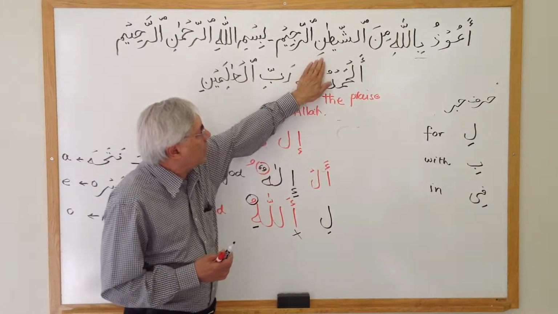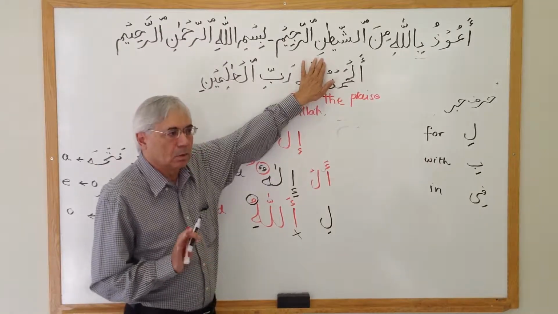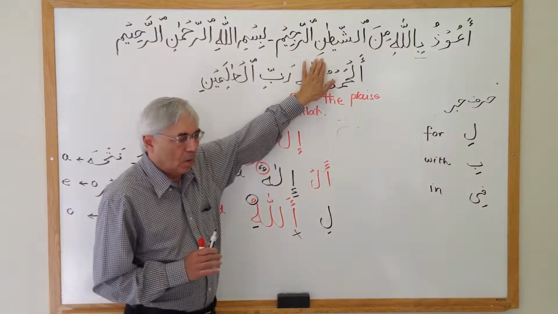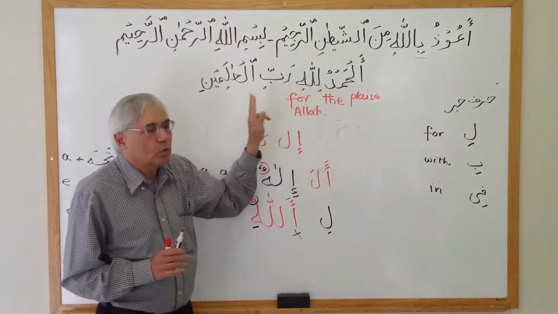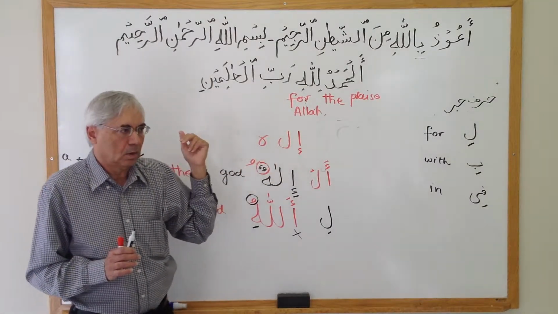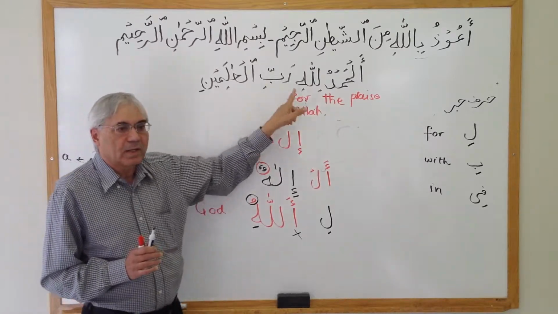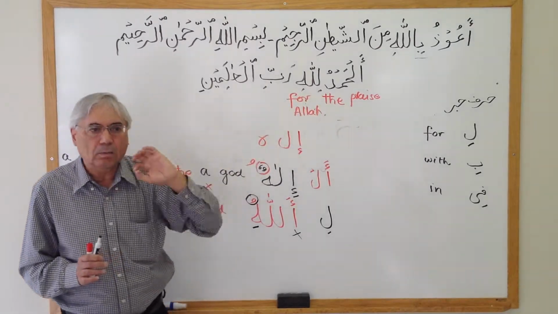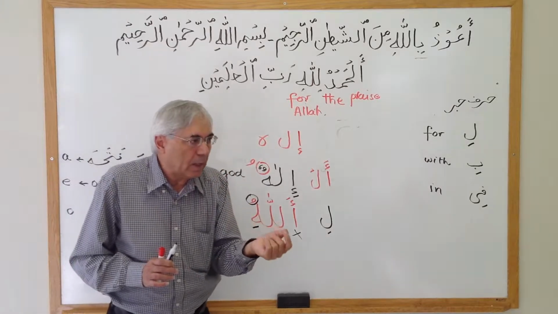If you stop here, you will say Alhamdu only. But if you pronounce these two together, you will say Alhamdu lillah. And if there is another word after that, then you will have to say Alhamdu lillahi.